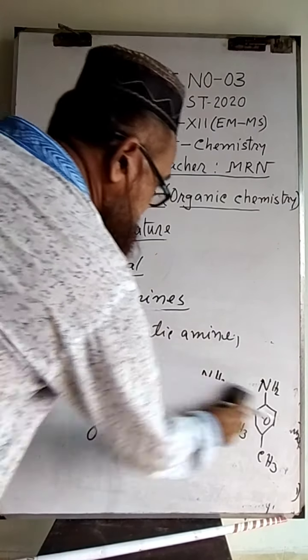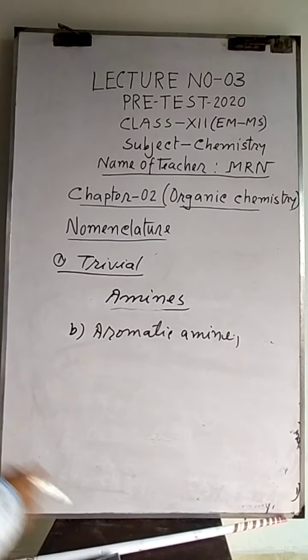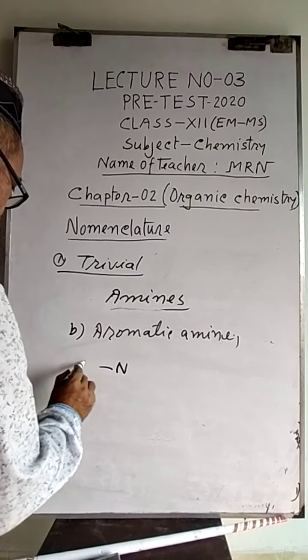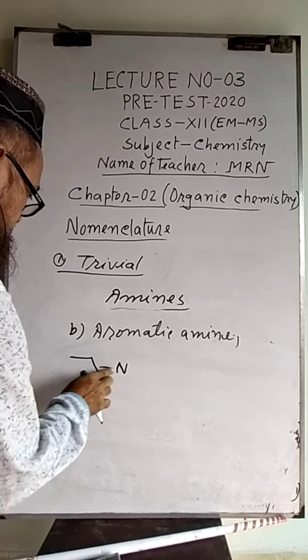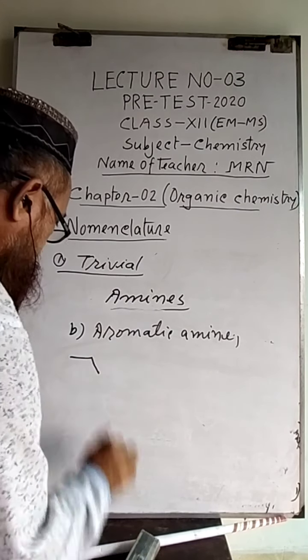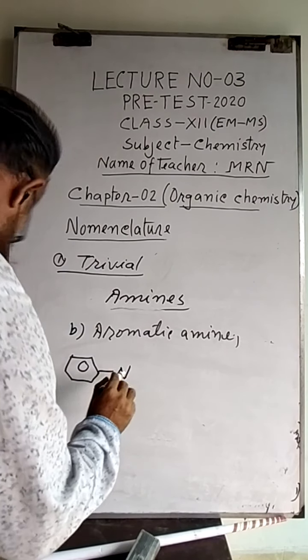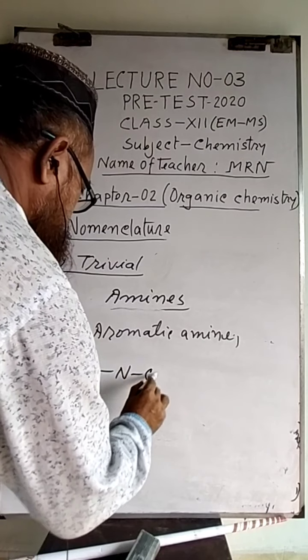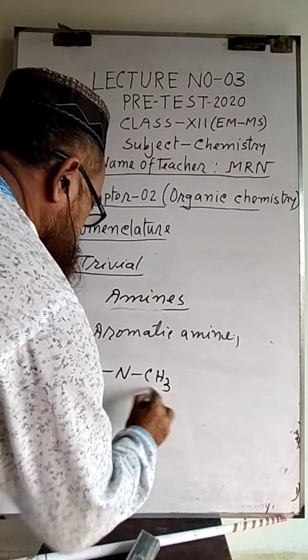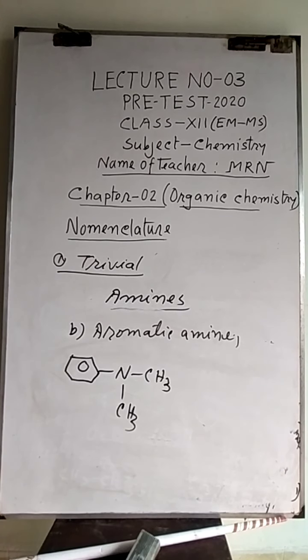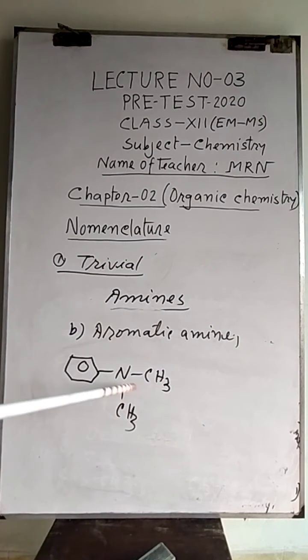I am giving more examples. When this one is connected with one phenyl group and two aliphatic groups, then its name is N,N-dimethylaniline.